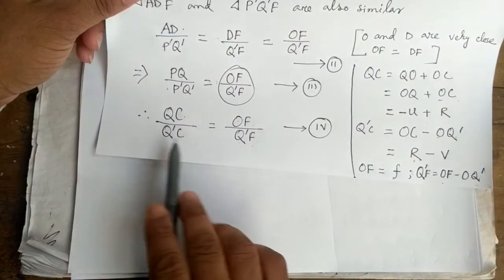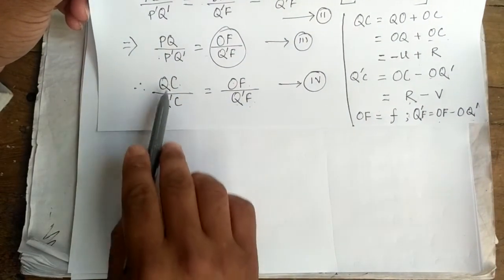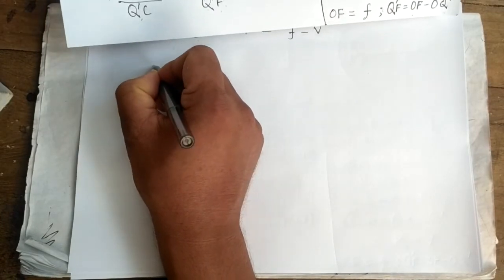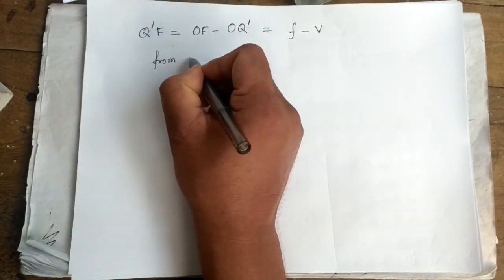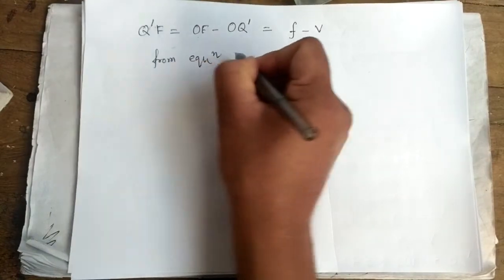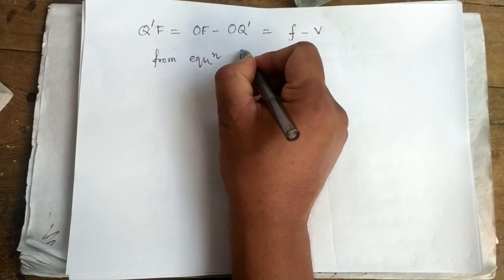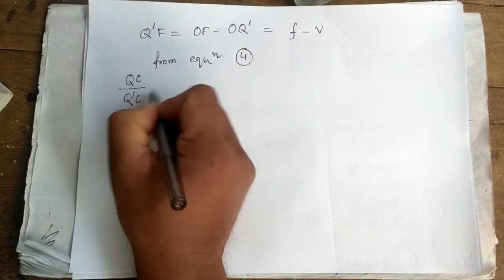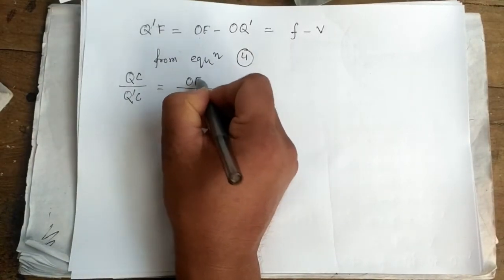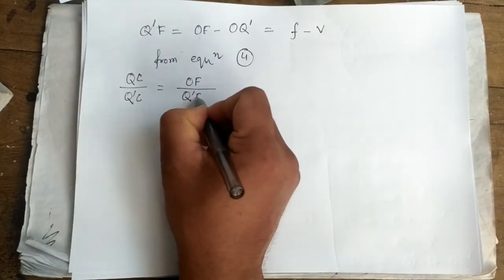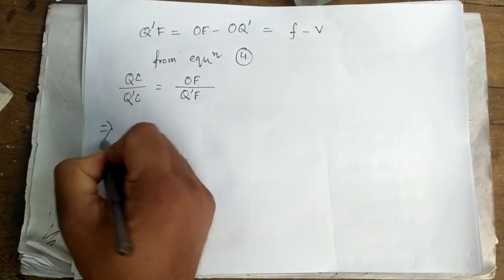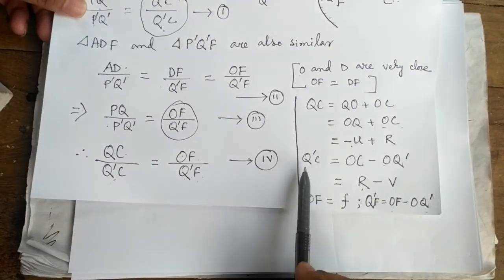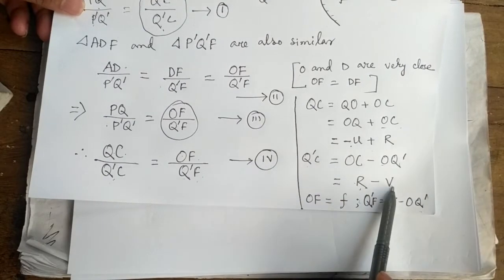Now see from equation 4, write it again. From equation 4, QC by Q dash C equal to OF by Q dash F. QC is minus u plus r. Q dash C is r minus v.